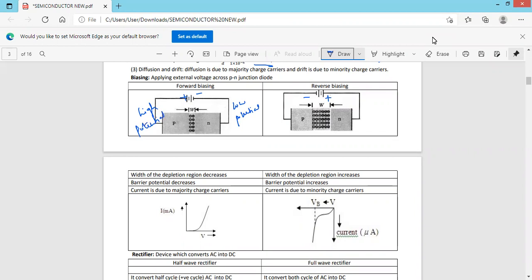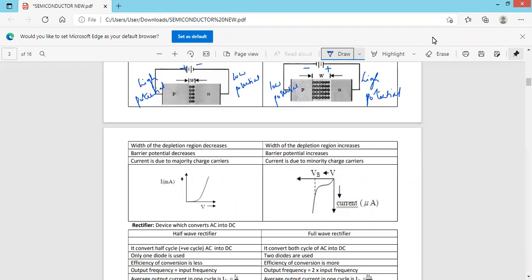If P is connected to negative, it is at low potential, and N is connected to positive, which means high potential. Positive means high, negative means low. Then this is called reverse bias. You should be aware of it. So if the P side is connected to high potential and the N side to low potential, it's a forward bias. If the P side is connected to low potential and the N side to high potential, it's a reverse bias.